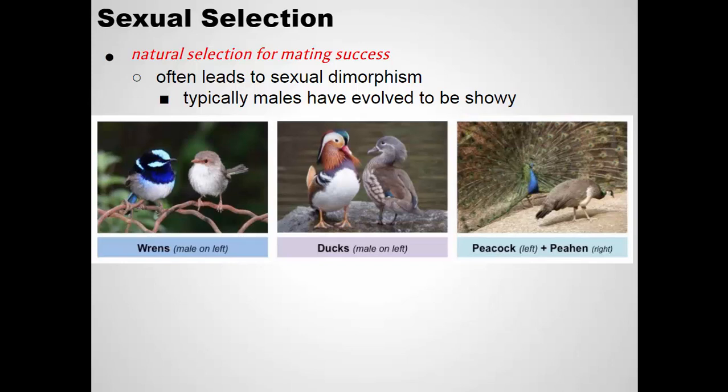Birds show this oftentimes. Here's a wren, the male on the left. This is the female. It's the same species, but there are very distinct differences between males and females. Ducks show this as well, mallard ducks and wood ducks and so forth. Peacocks are a great example. So the peacock, this is the male. When you imagine a peacock, you're only thinking of the male peacock. They have the huge tail feathers. They have the showy blue crest. The female peacock just kind of looks like a chicken. Peahen. Yeah, it's called a peahen. They don't show those same characteristics.